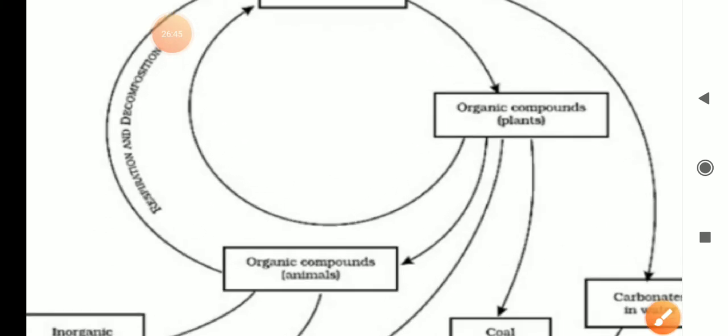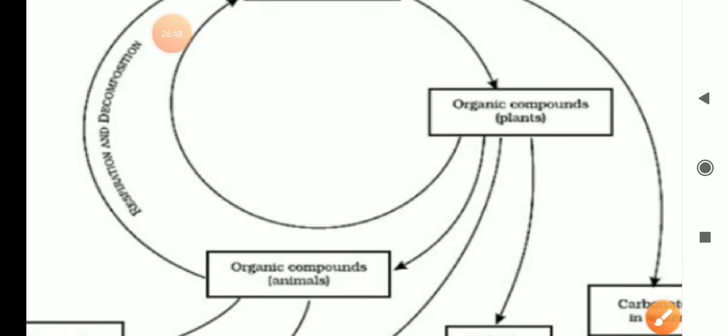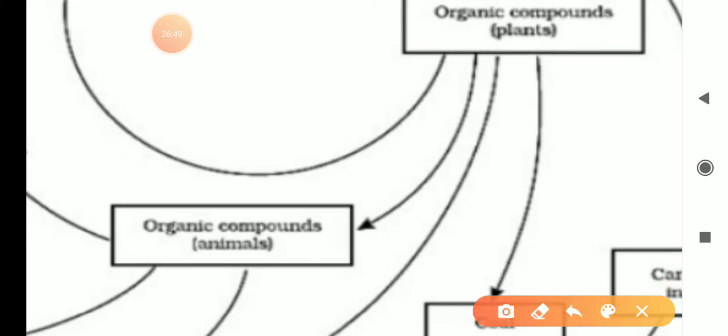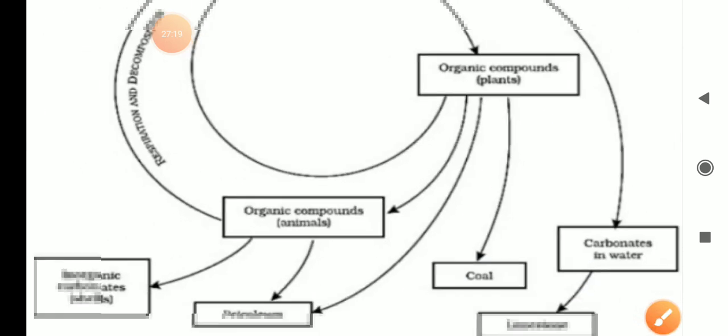And other materials, as we can see, organic compounds of plants. Organic compounds of plants means the body of the plant: fruits, leaves, roots, flowers. These all are the organic compounds present in plants. So here also the carbon is present. Then next one, organic compounds in animals. What is the body of animals? Our body is also made up of materials, and one of the elements is carbon. So in our body also the carbon is present.